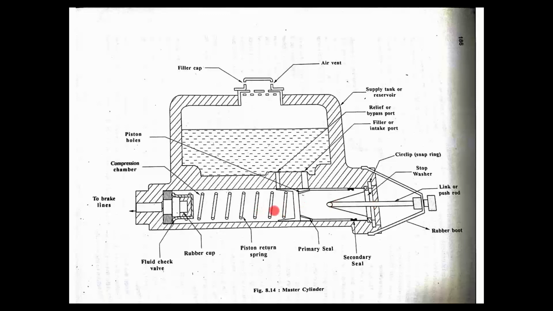Further, when it is moved forward, the pressure of the fluid stored in this region will be increasing. You can see there is a fluid check valve here. This T type is a check valve. When the pressure crosses a certain range, usually 50 kilopascal, at once this valve will open and allow the fluid to move to the brake line. Okay, is it clear?